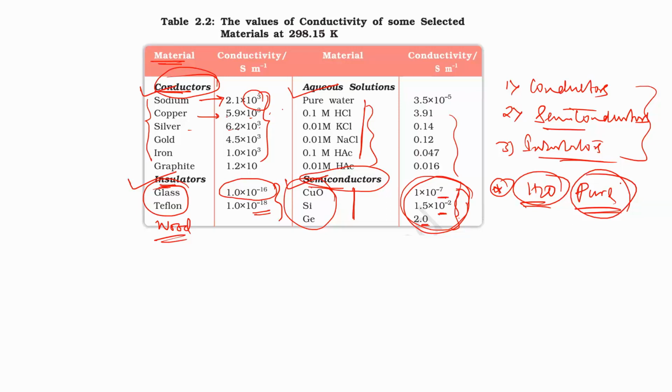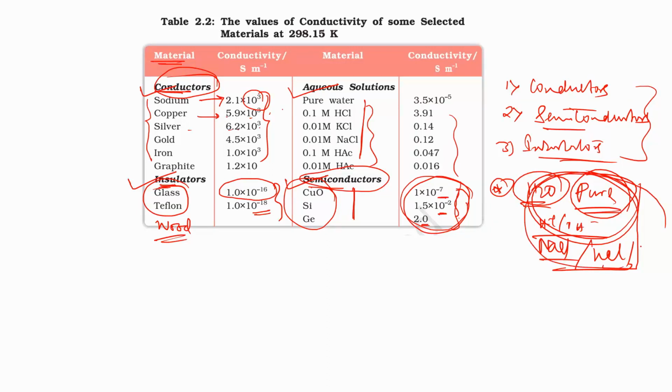So if we get pure water, we will have some H plus and OH minus ions. In this pure water, if we dissolve NaCl, this is a strong electrolyte, or if you dissolve KCl, then the mixture of the NaCl and KCl aqueous solution will act as a conductor. They can flow current from one side to the other.